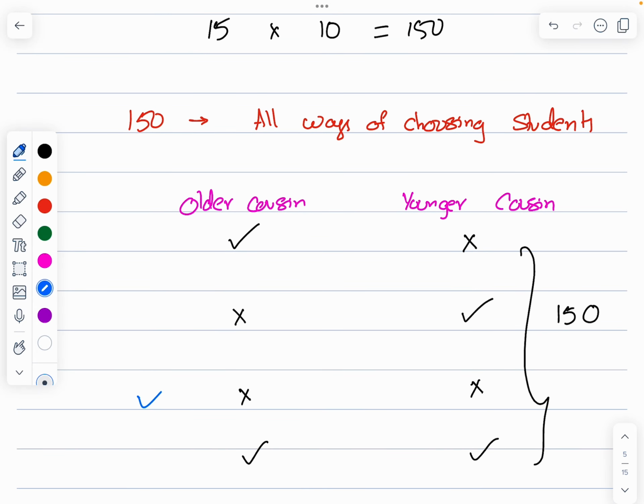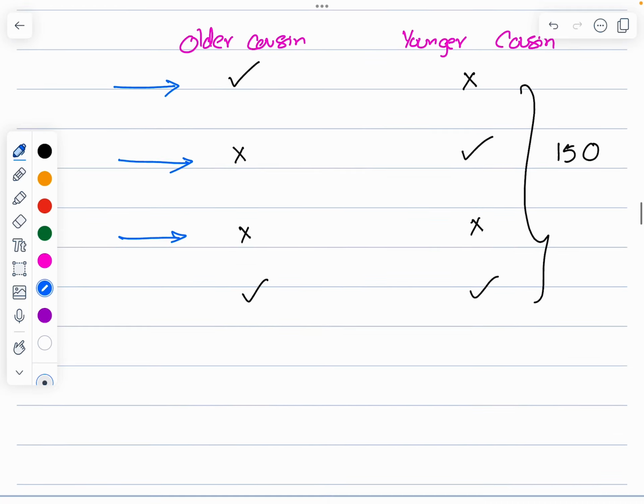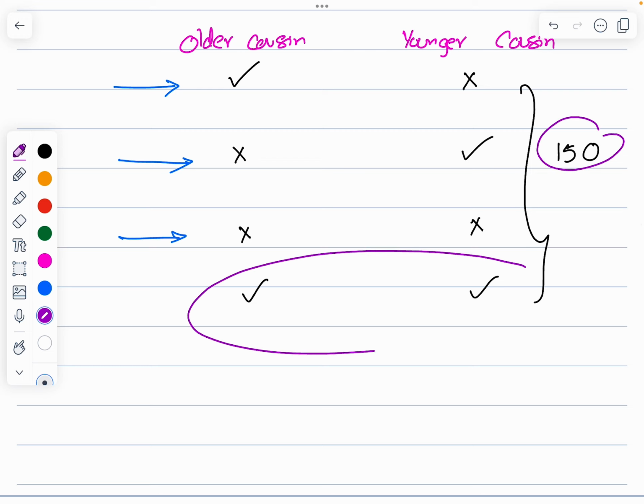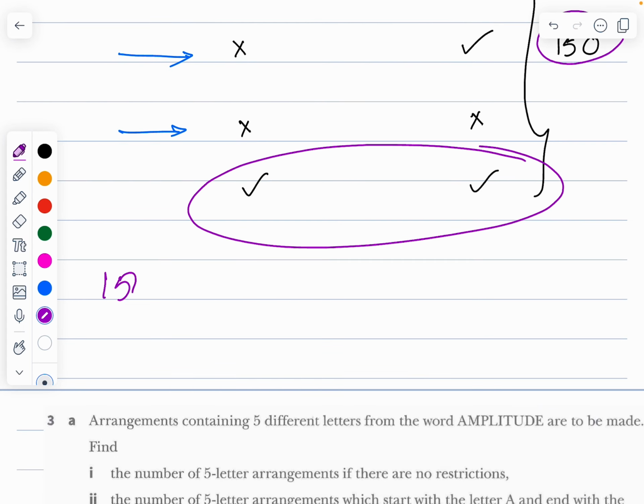Means it can be that both are not there, or only younger cousin is there, or only older cousin is there. So what should I be doing? The easiest way is 150 minus both the cousins are there. That should be the easiest way. So 150 minus, if I include both cousins, will give at most one cousin.